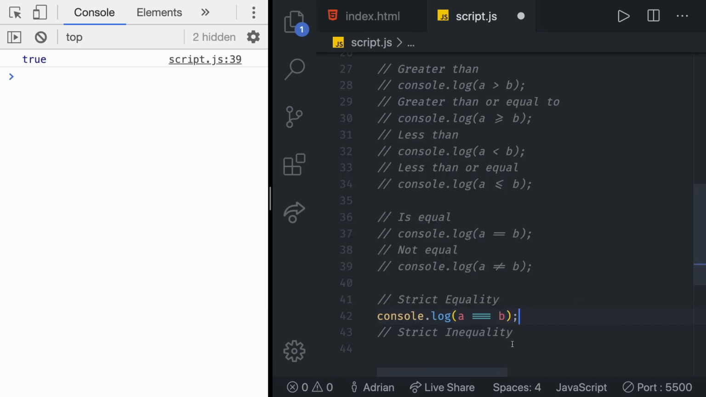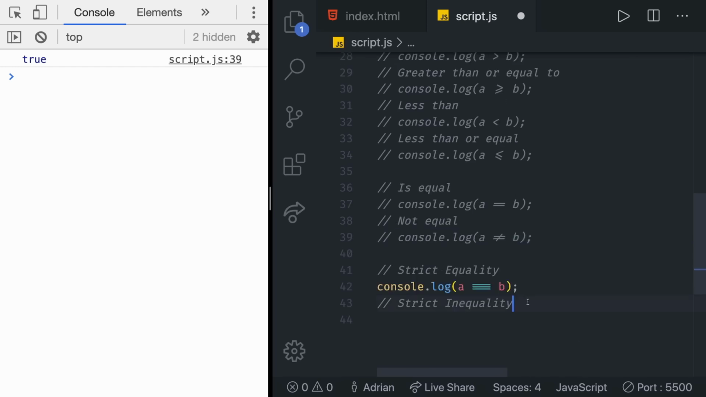In JavaScript, you're going to see people do this much more often than this. We're going to explain exactly why in the next video. In the same way, we do the strict inequality, but instead of the 3 equal signs, we first do a not sign, an exclamation mark, and then a double equal sign.